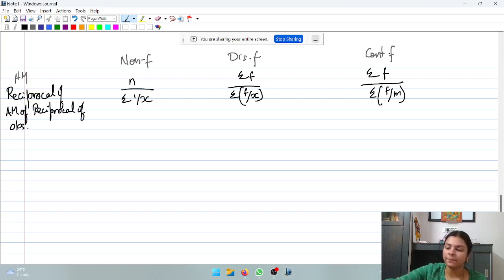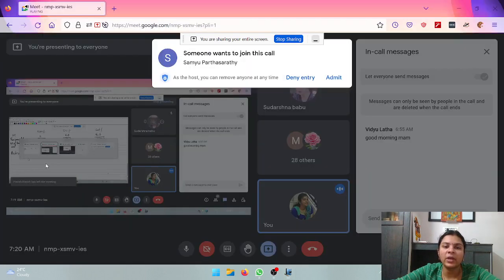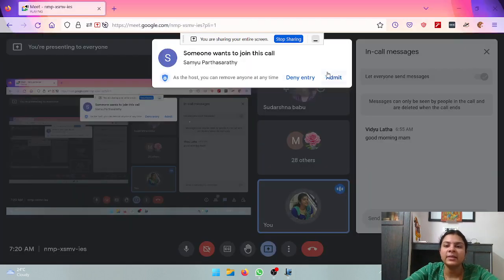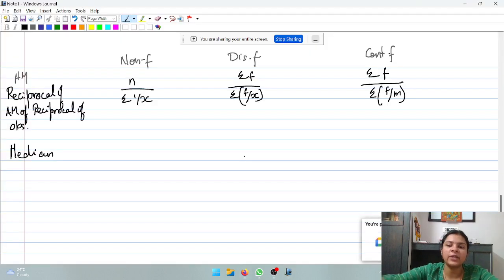Now, moving on, we are going to the next measure, which is median. Median is a positional measure. It is the middle value or the central value in terms of the position of observations. That is how you have to remember it.